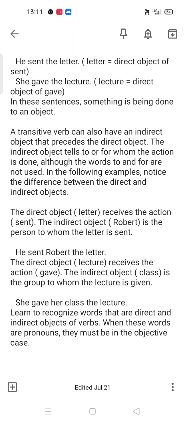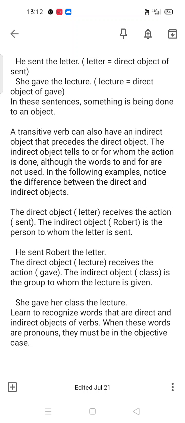It is the easiest way to find the direct and indirect object, because many times in your exam you have to find transitive and intransitive, and if it is transitive, finding the indirect and direct object can also come. So you can find it this way.